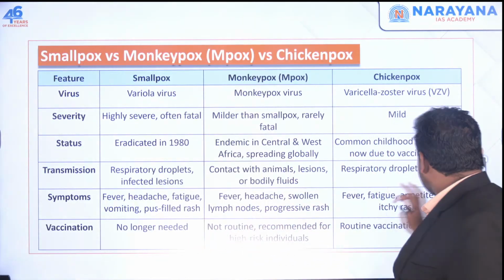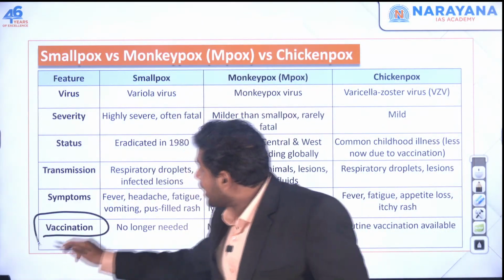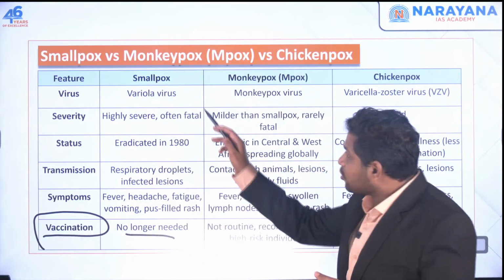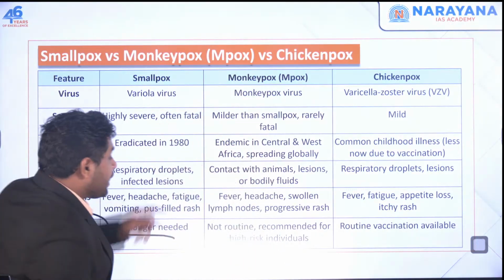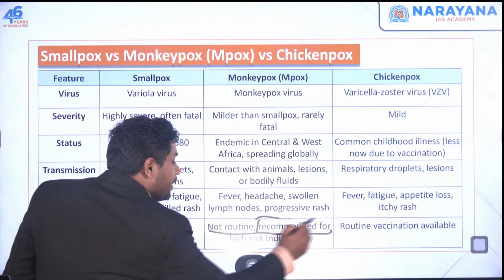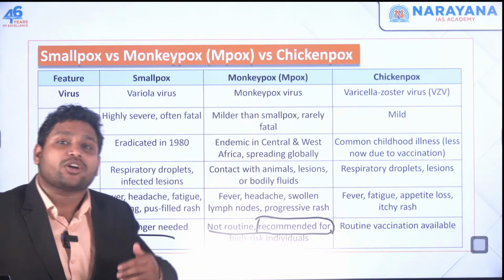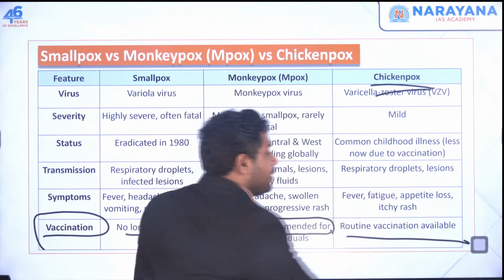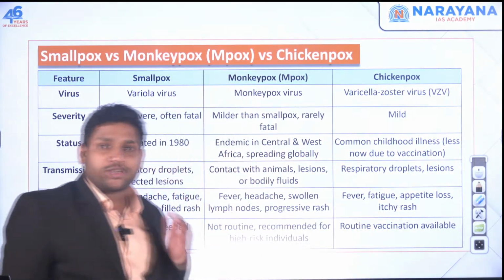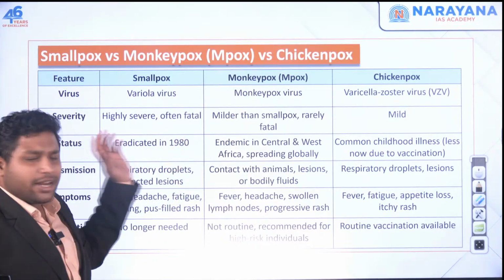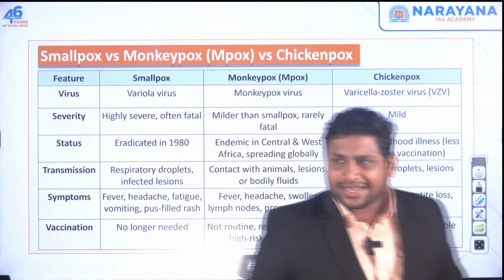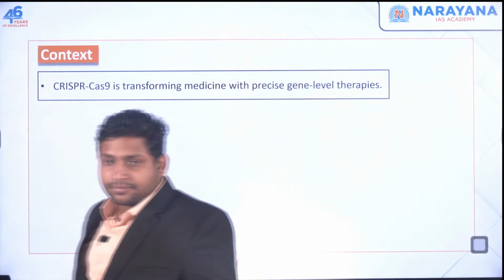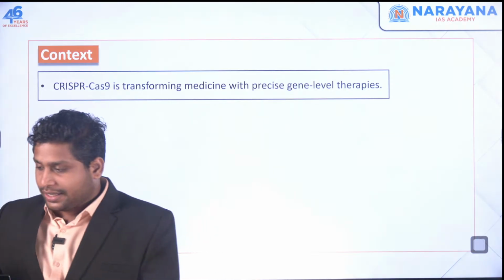As far as the vaccine is concerned, this is something important. Because we have eradicated smallpox, we don't need the vaccine for it. For monkeypox, it is recommended only for high-risk individuals and not everyone. And for chickenpox, a vaccine is available and can be given, so no issues. Just try to read this basic factual part, and at least revise it once. Okay, done. We're done with the third article, I guess, right?